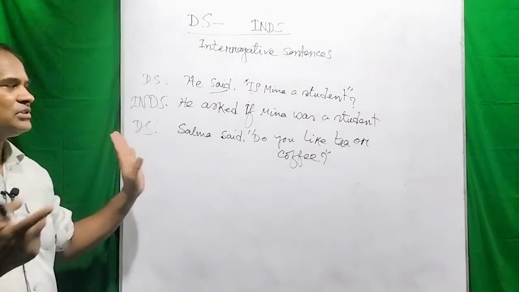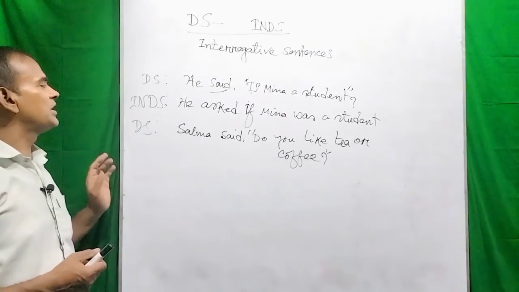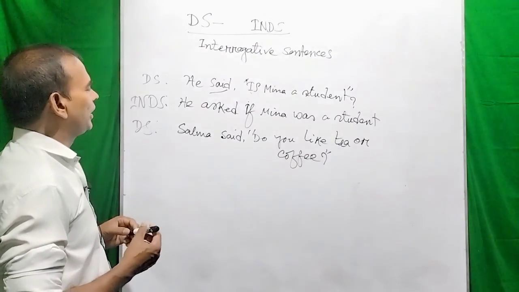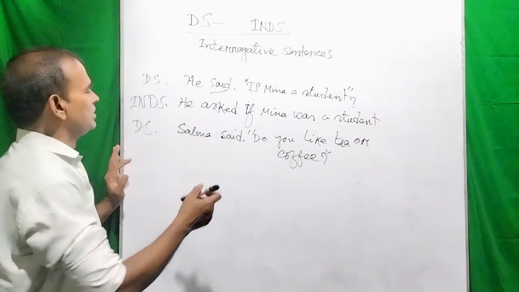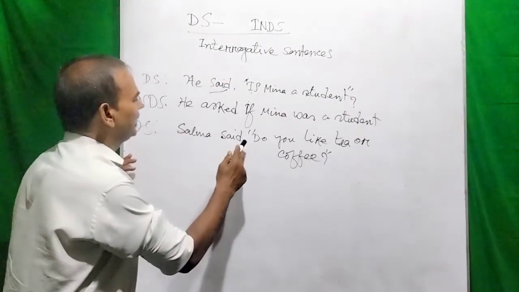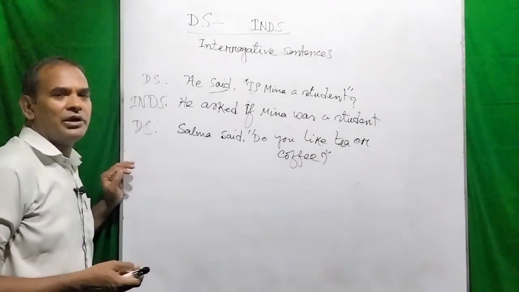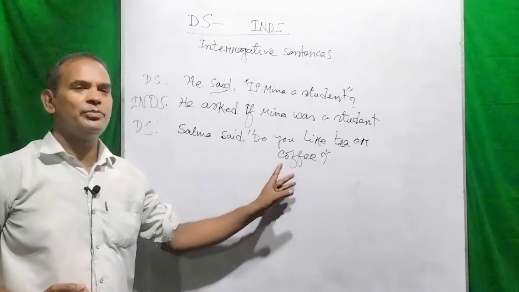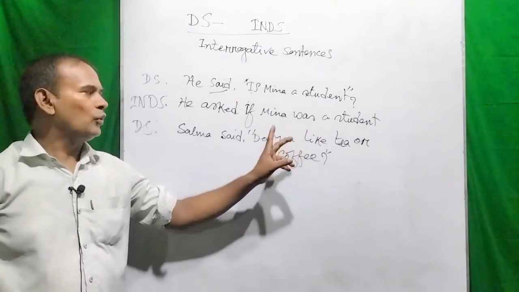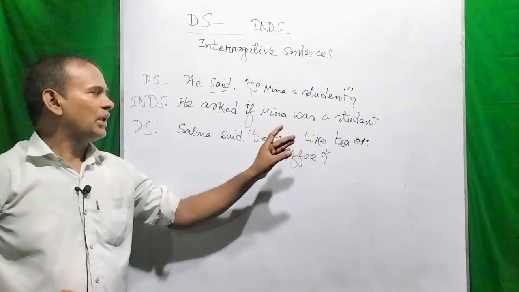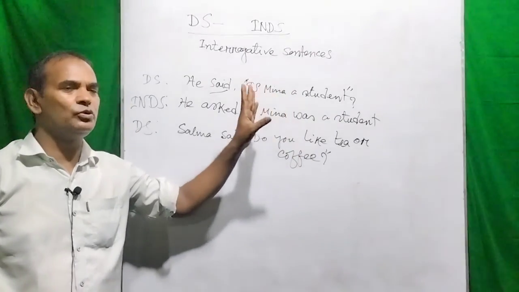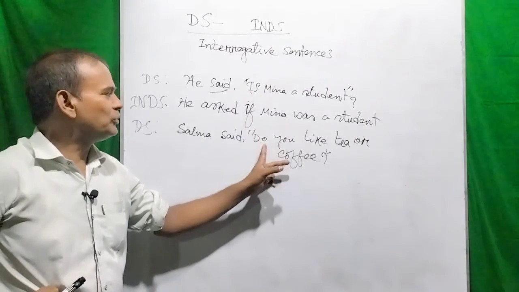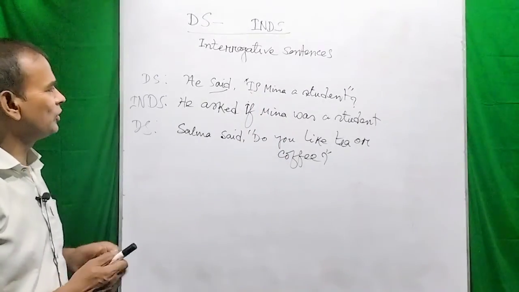Generally, if we use an action verb, then it usually starts with an auxiliary verb in the present indefinite. So Salma said, do you like tea or coffee? Dear viewers, you can see you have to choose tea or coffee. If you have to choose one thing between two things or among many things, you have to use the conjunction whether.